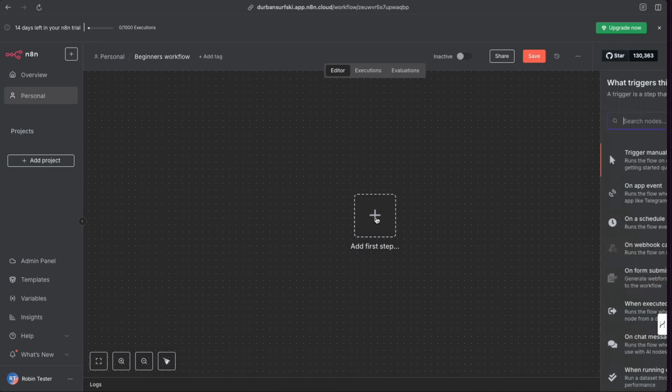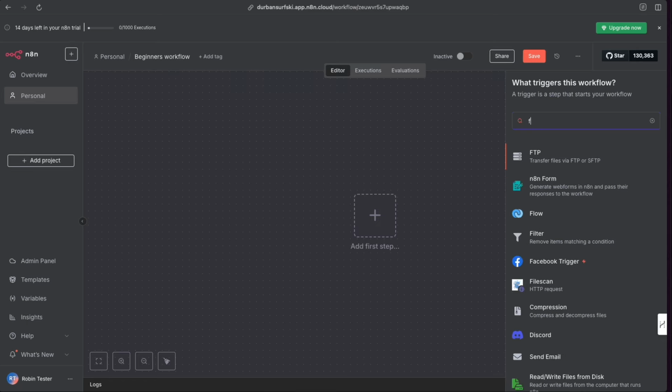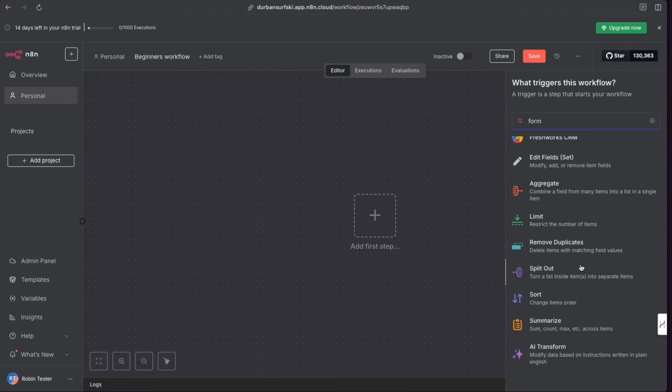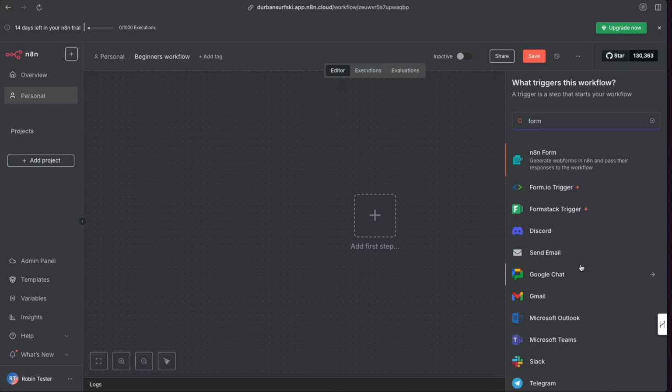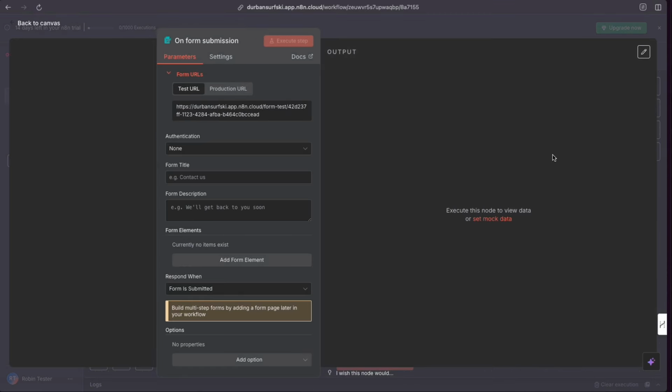It doesn't matter, but let's click this one and you'll see it's asking us now what triggers this workflow. So instead of a person answering a phone, maybe the digital version of that is someone filling out a lead form. So let's find a lead form trigger. Now, there are many triggers available to you in the n8n platform. I'm not going to go through them. You can get familiar with them, but as you can see, we have many triggers. And when you click into a trigger section, there's subsections as well. So we're just going to go with this one here on a new n8n form event. So I'm going to click that.